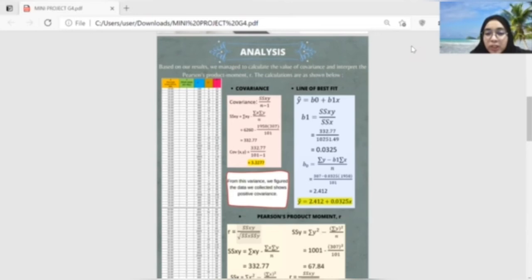We already got the value of corrected sum of products, which is 332.77 divided by 10251.49, and we get the answer 0.0325. For b0, we use the formula given, which is sum of y minus b1 multiplied by sum of x divided by the data value, and we get the answer 2.412. We just put in the values of b1 and b0 inside the equation given.